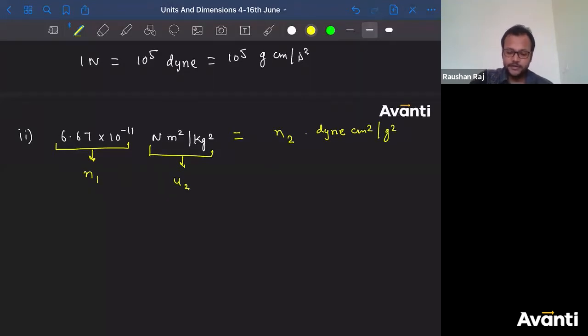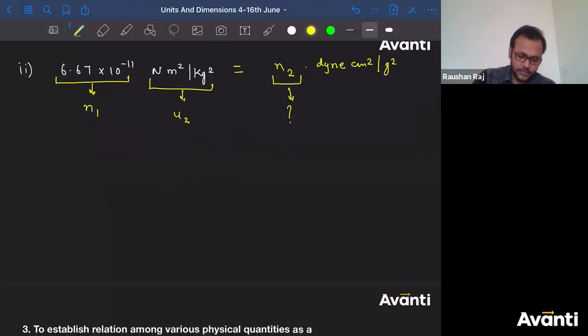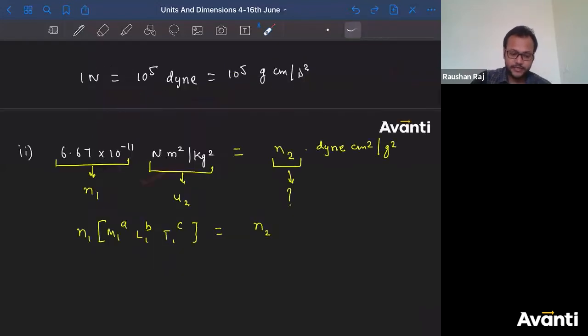There is no problem with that. But what is the value of N2? That is unknown here. Once I know the value of this unknown, that is the answer. Got it? Now I can write this as N1 into M1 to the power A, L1 to the power B and T1 to the power C. Tell me what is the dimensional formula for G? Last class we discussed this. This is nothing but capital G.